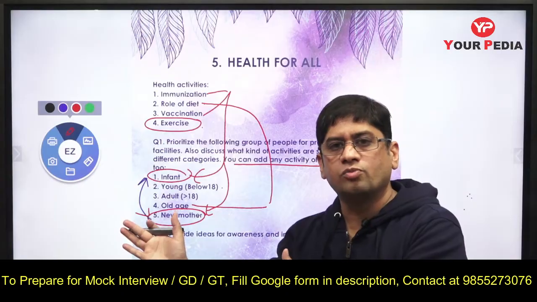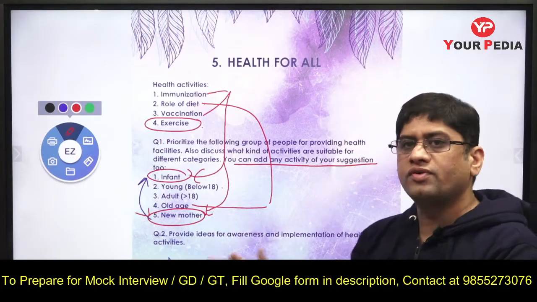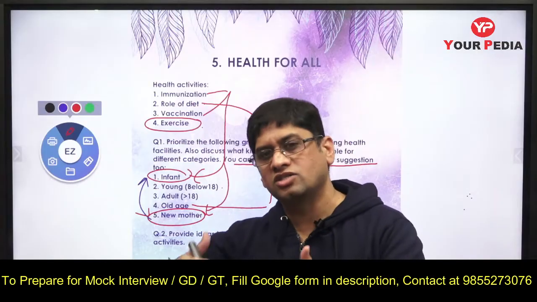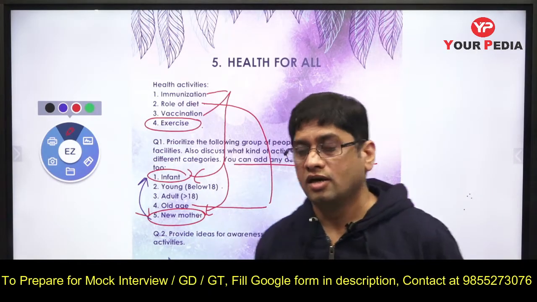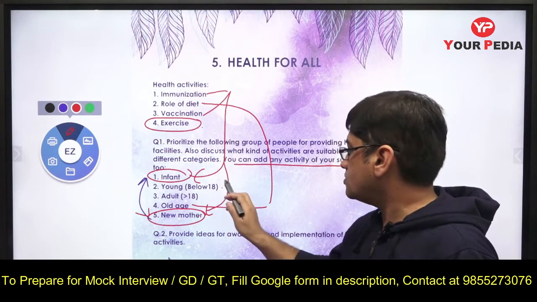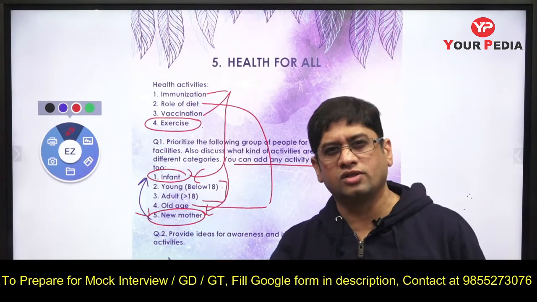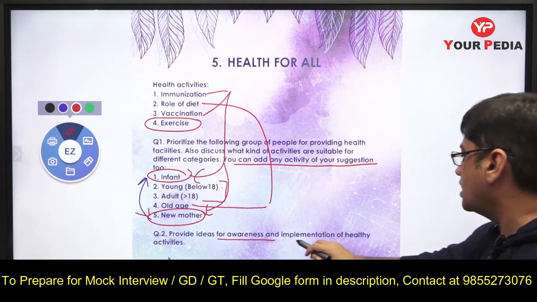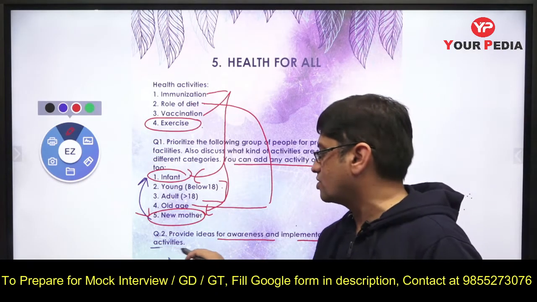Adults are under peer pressure and amenable to gadget addiction. Parents are to be observant, and in the education domain Anganwadi workers and all can play a very crucial role. That is what we were discussing, awareness and implementation of healthy activities.